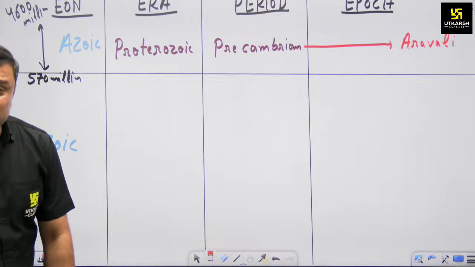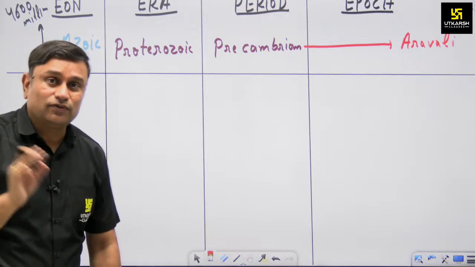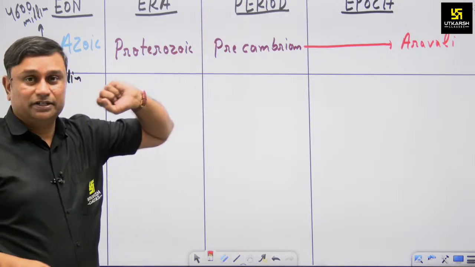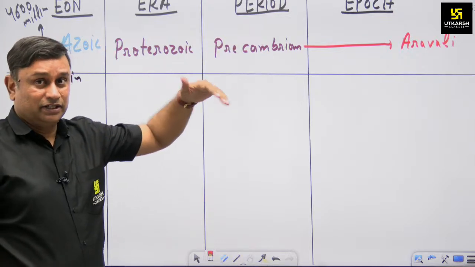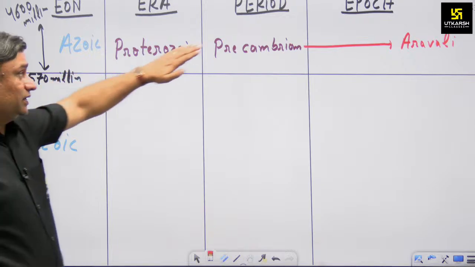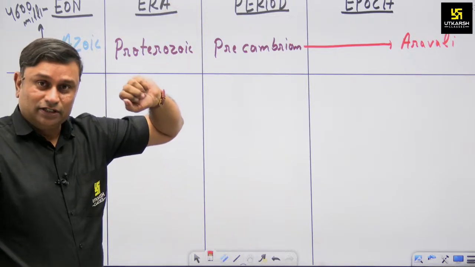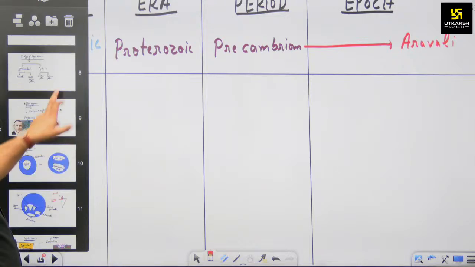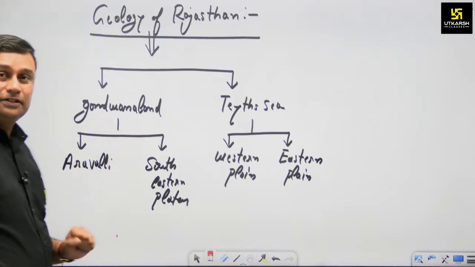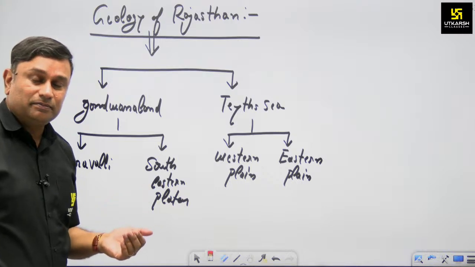So as you heard, Aravalli was formed during the Precambrian period, and this development occurred just before 570 million years back. You also know that Aravalli is a part of Gondwana land.